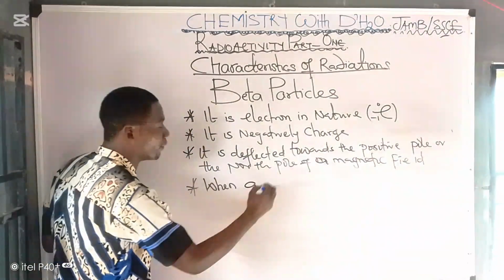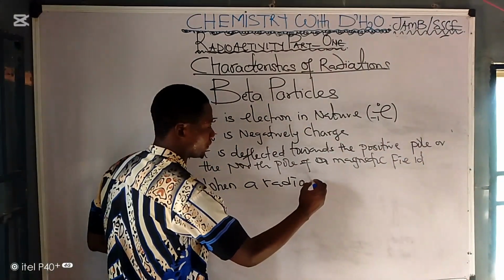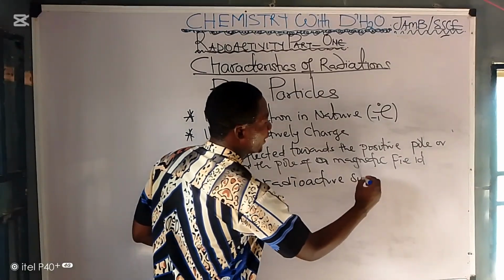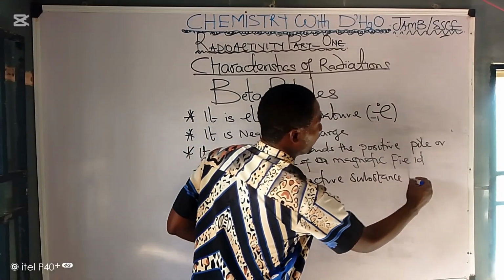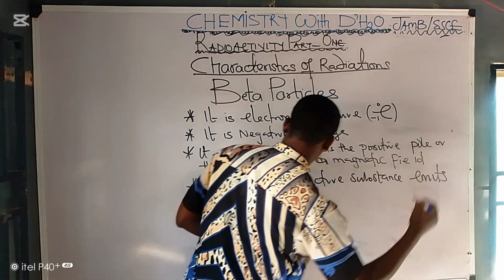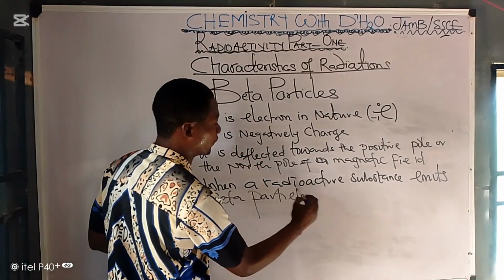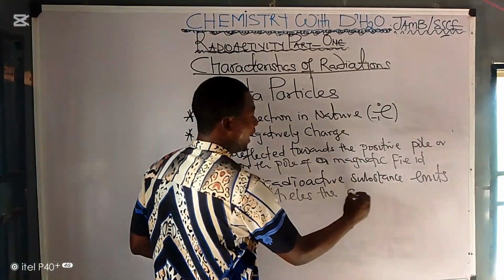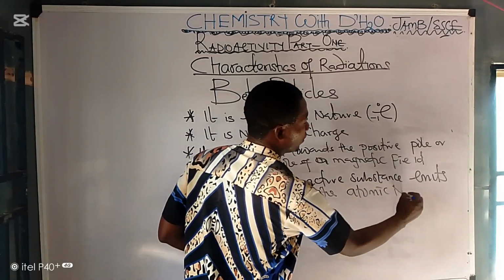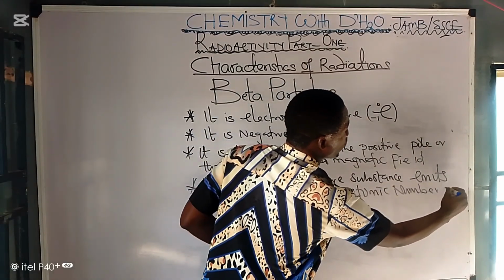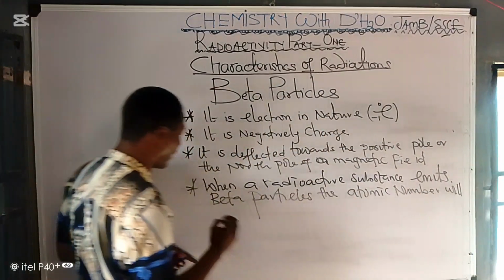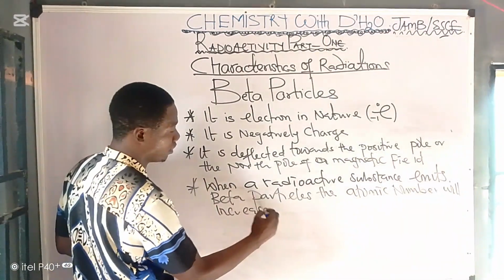When a radioactive substance emits beta particles, the atomic number will increase by 1.